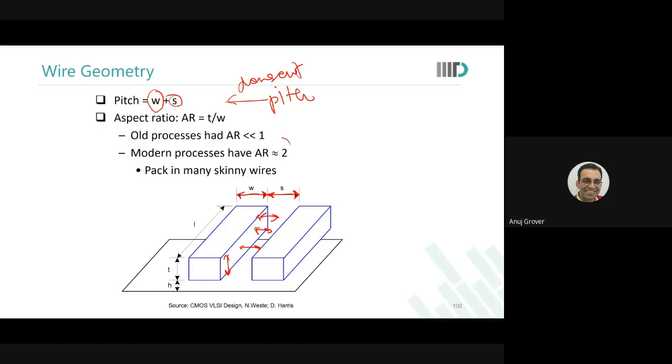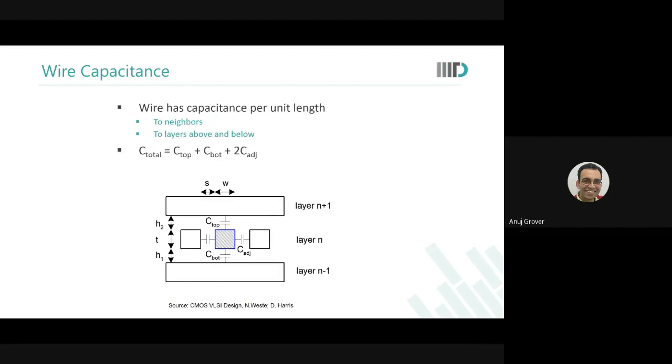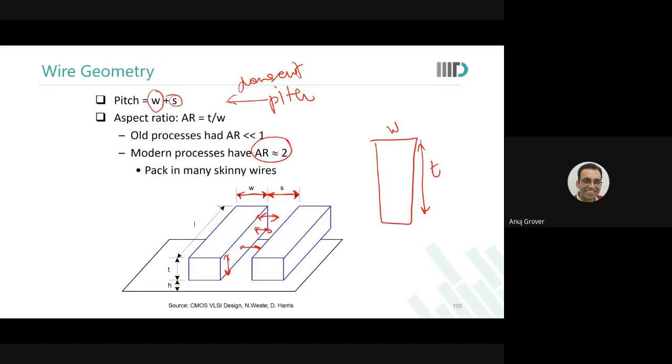In advanced technologies, you will see that the aspect ratio AR, which is thickness upon width, is equal to 2 or even higher. Today the wires that you have look like this. This is W, and this T is very easily twice W, if not more. This has been done so that you can have lower resistivity by increasing the cross-section area of the wire, while you can still pack more wires in close proximity to each other. Is it clear till here?